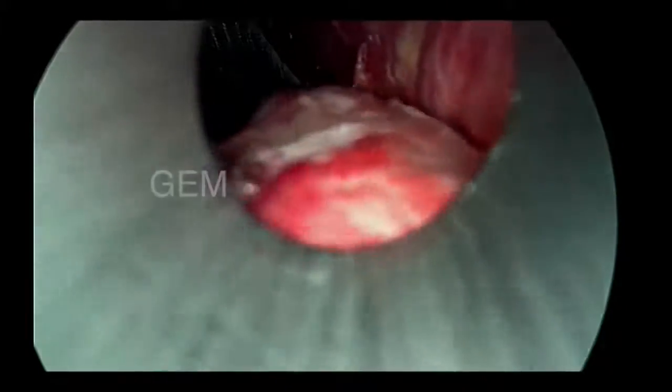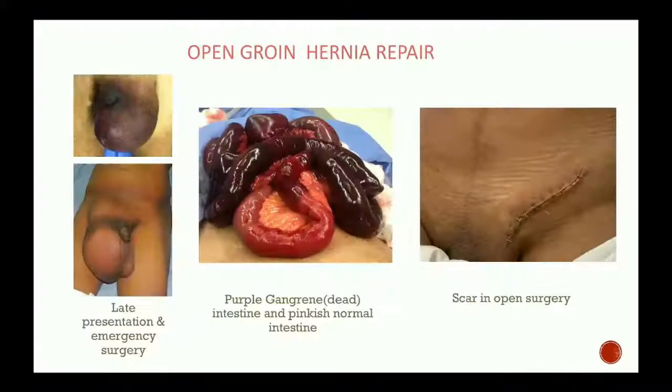This is the end of the surgery. This is very simple. It looks very simple because the people doing it are very experienced. Now let's compare it with the open groin hernia repair.